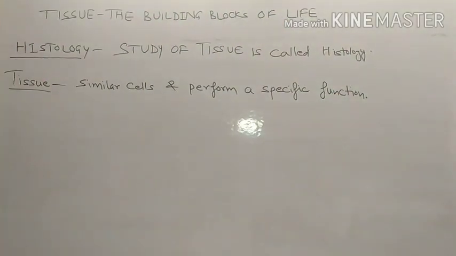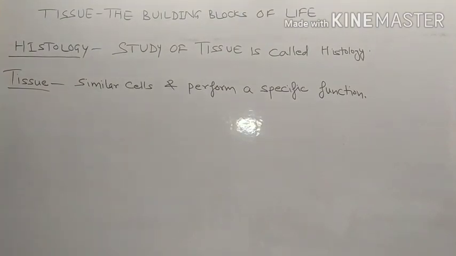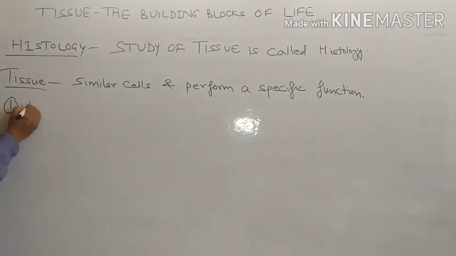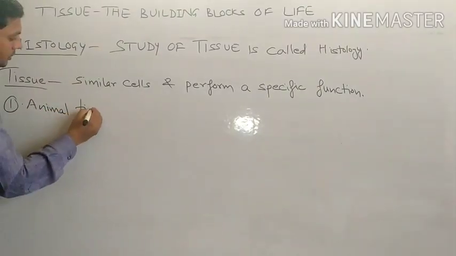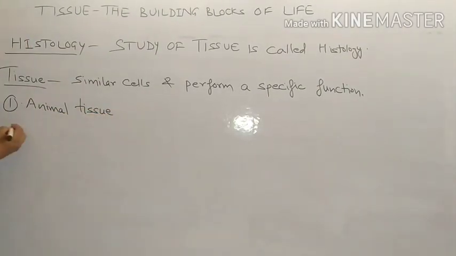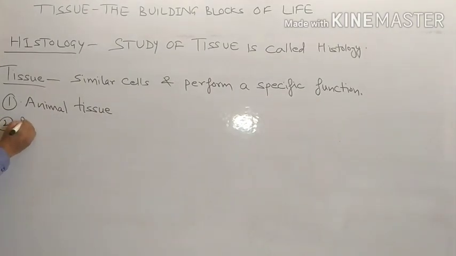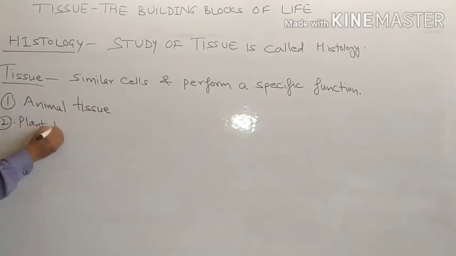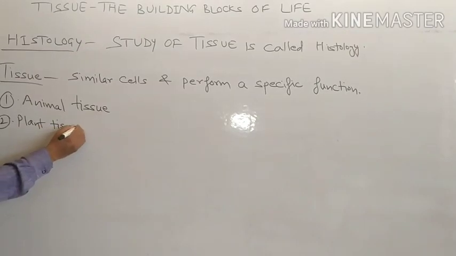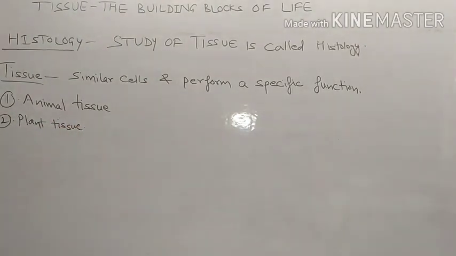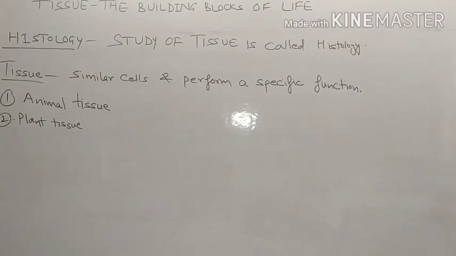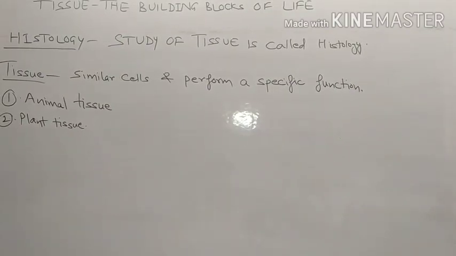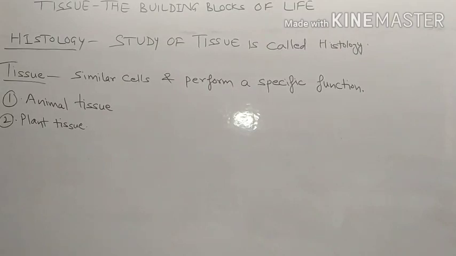Now there are two categories here. First is animal tissue. Other is plant tissue. Today we will discuss animal tissue in this lecture. In the second lecture we will discuss plant tissue.